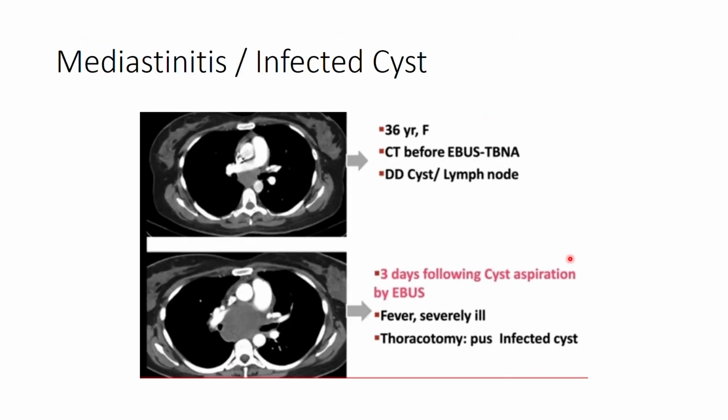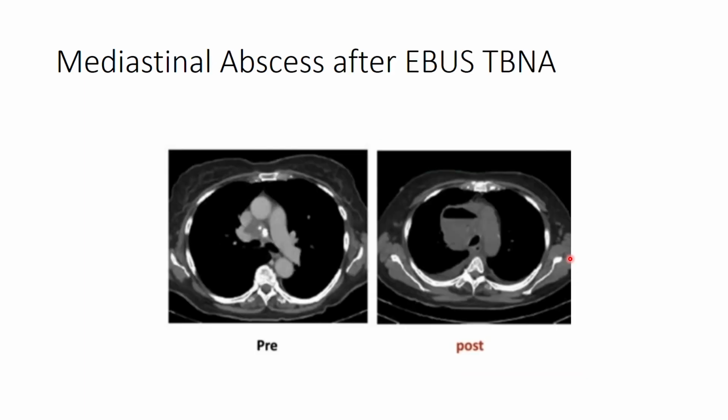Now this was a case which was discussed before, where one of the doctors mentioned aspiration of a mediastinal cyst. This was a case where mediastinal cyst aspiration caused a mediastinal abscess after EBUS TBNA. In the pre-procedure and post-procedure images, you can see that initially it was a right hilar lesion, and later there was a right paratracheal mediastinal lymph node with air pockets.